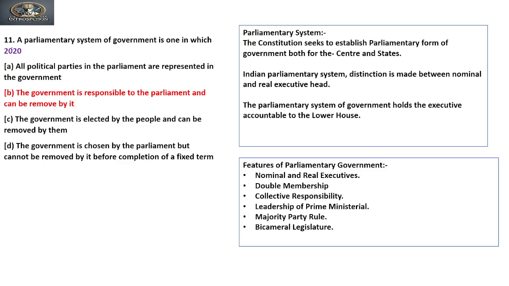So now we will see the next questions. The next question was asked in 2020. So let's see the questions. A parliamentary system of government is one in which... So we need to find a parliamentary system of government, right?